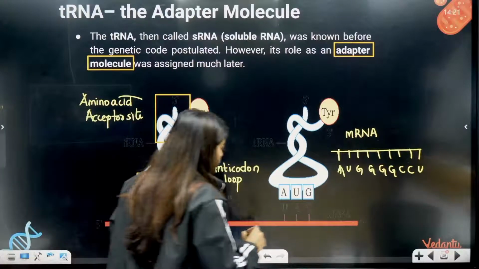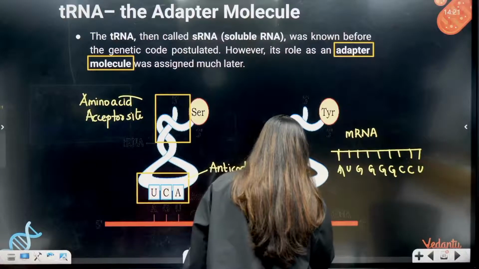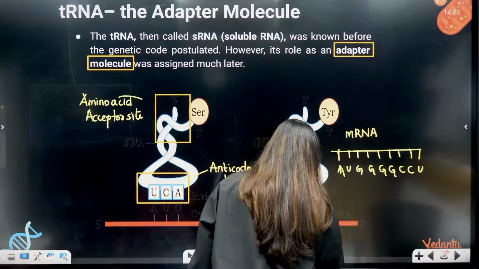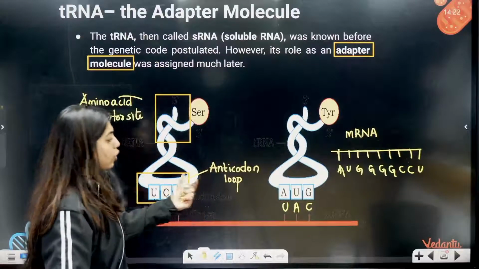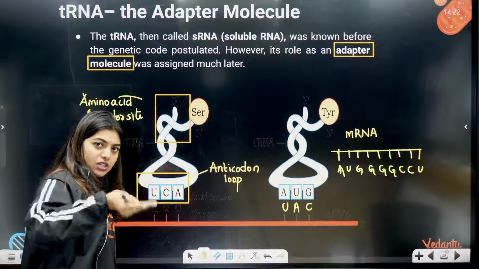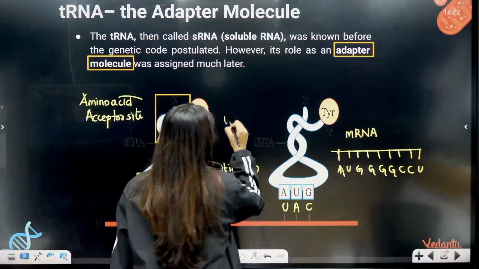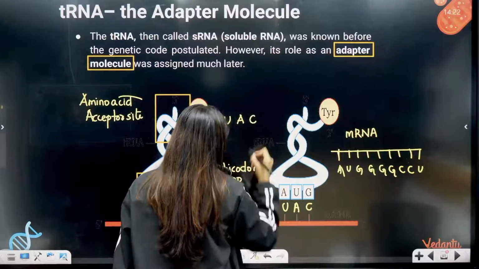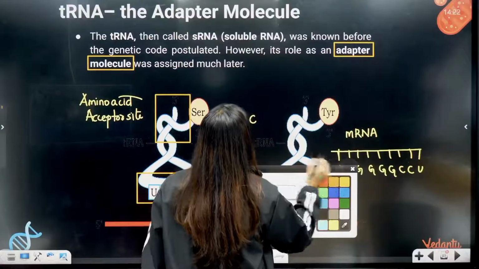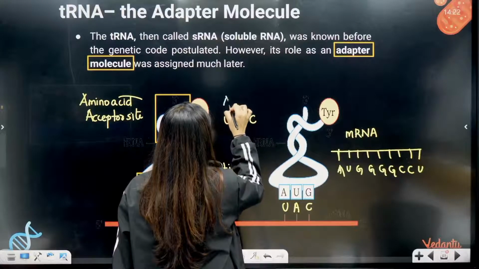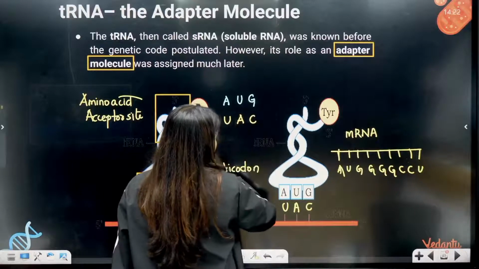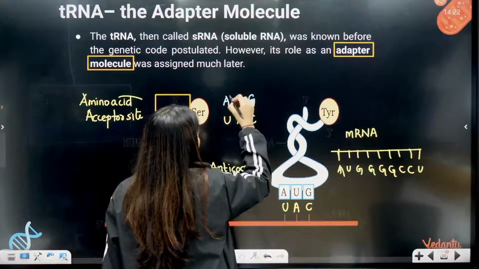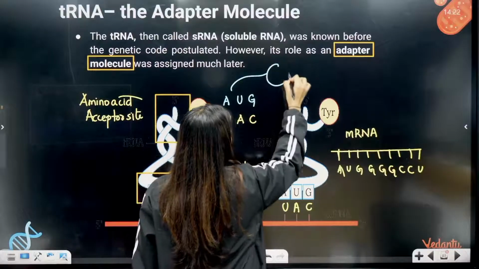So let's say on the mRNA it is UAC. Now the anti-codon loop is going to make codes against it. That means if I am the tRNA reading it, I will pair A with U, U with A, and C with G. So I will understand that I have to code for methionine.